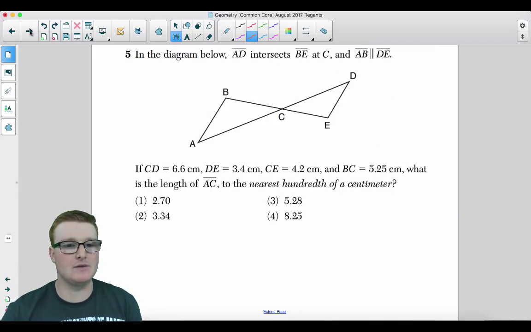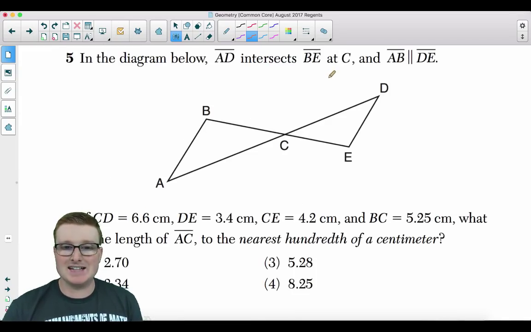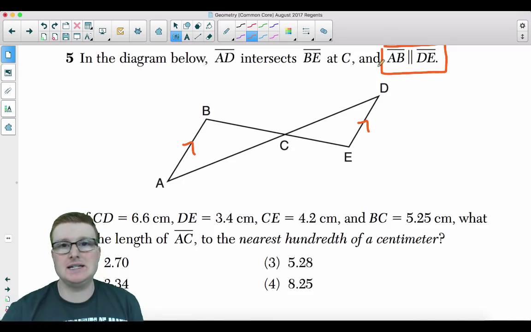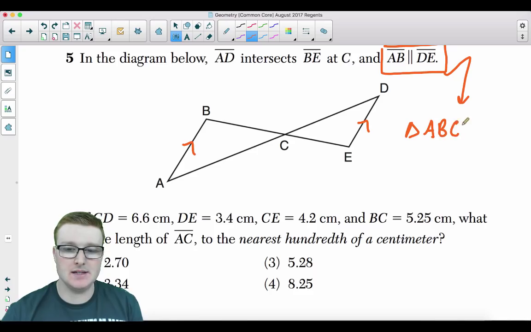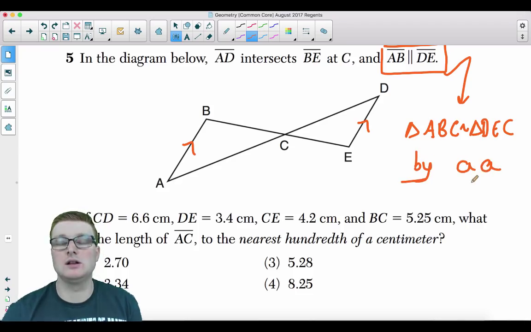Okay, number 5. In the diagram below, AD intersects BE at C, and AB is parallel to DE. Now, why would they tell you that AB is parallel to DE? Well, this tells you that triangle ABC is similar to triangle DEC by angle-angle similarity, because parallel lines cut by a transversal form alternate interior angles that are congruent, and these are vertical angles. We could prove it by angle-angle similarity.